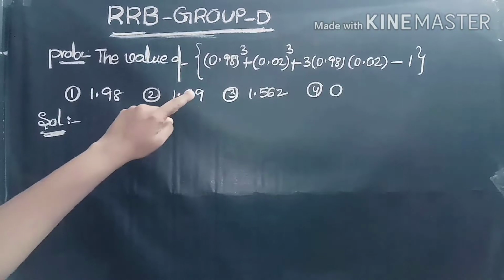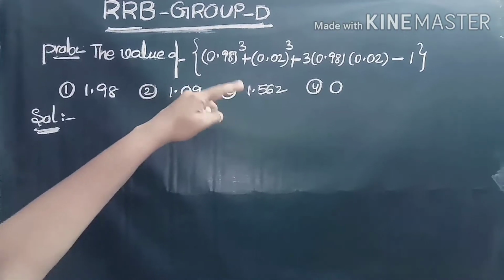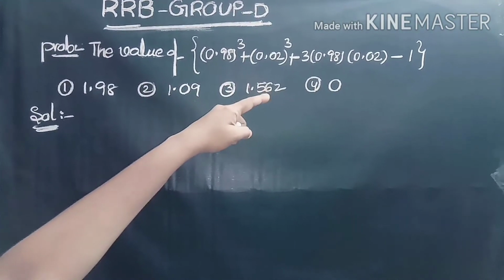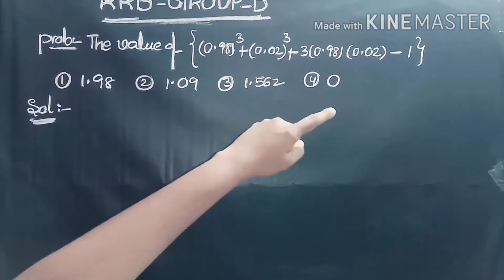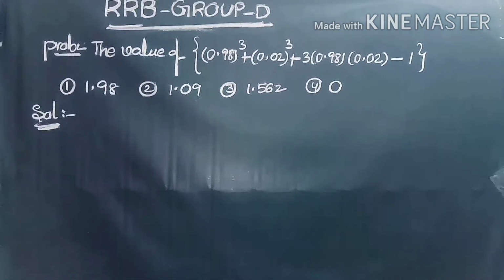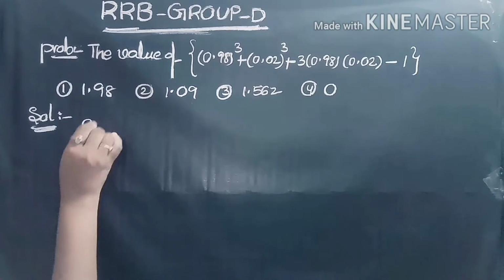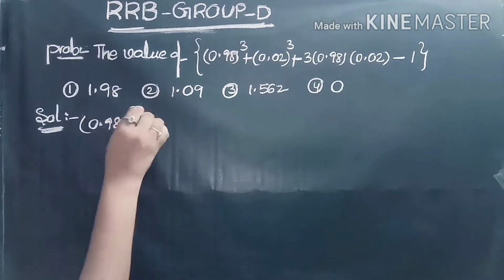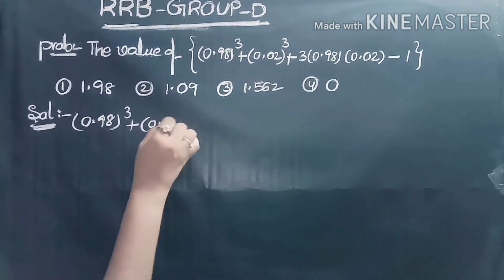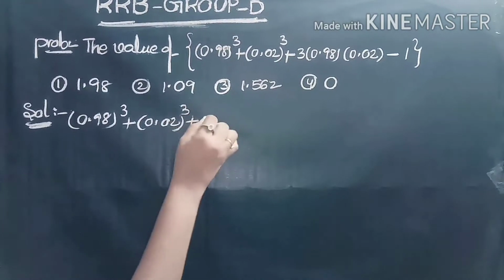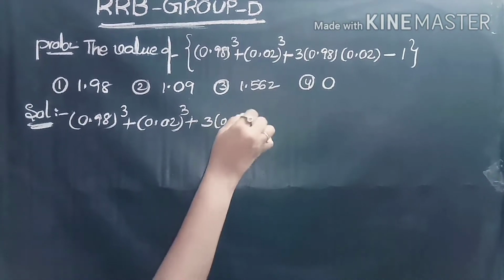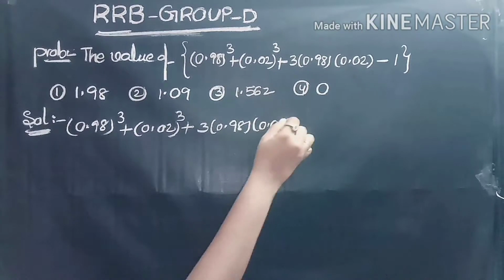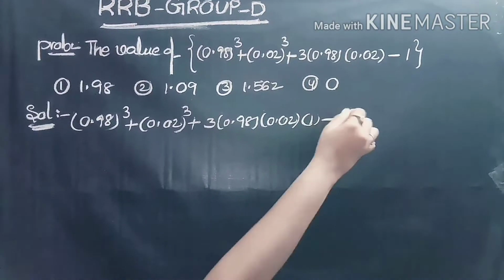What is the value of 0.98 whole cube plus 0.02 whole cube plus 3 into 0.98 into 0.02 minus 1? First we write the given expression: 0.98 whole cube plus 0.02 whole cube plus 3 into 0.98 into 0.02 into 1 minus 1.